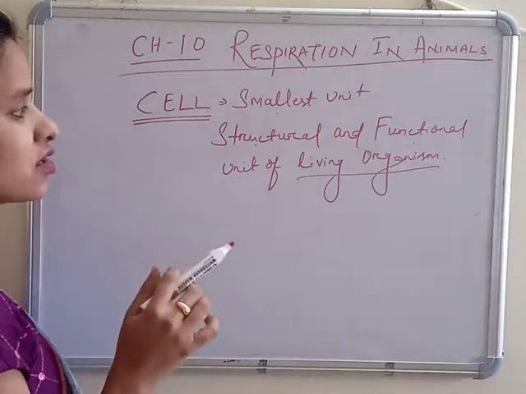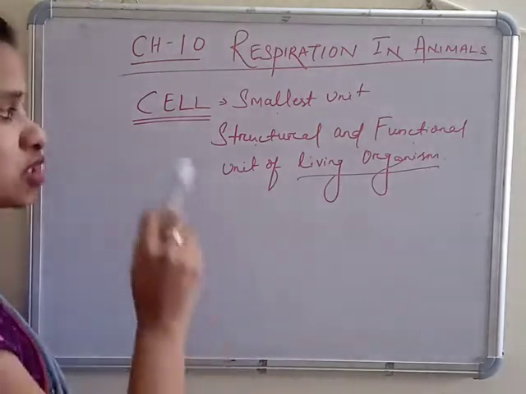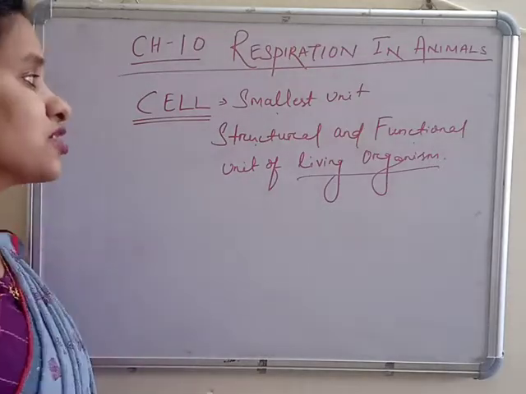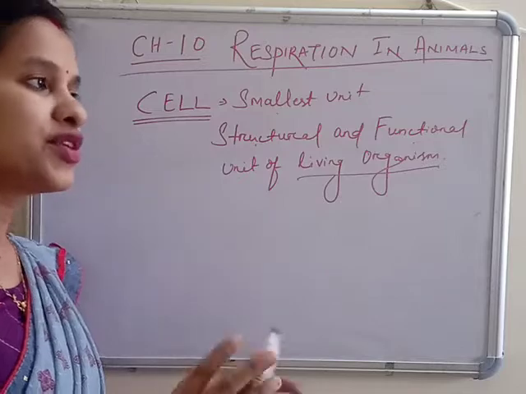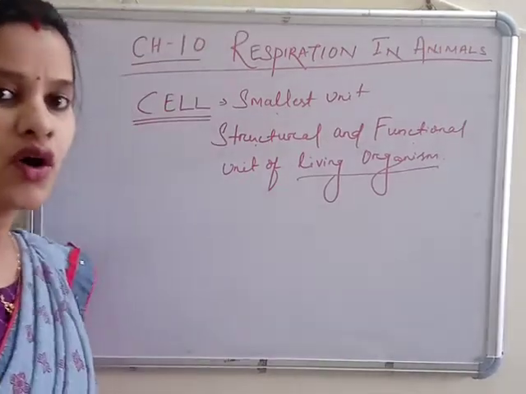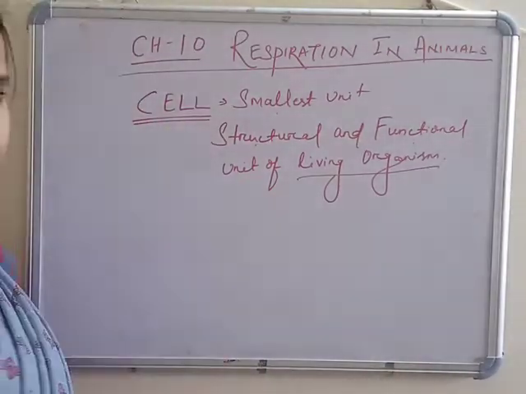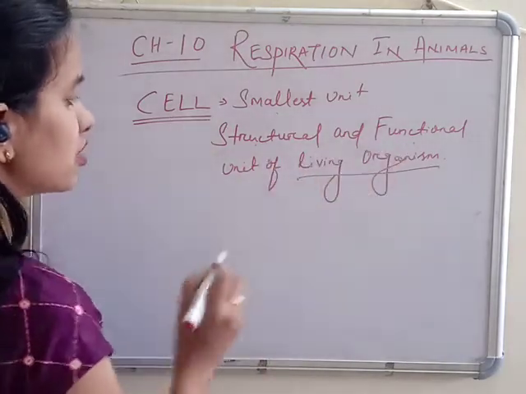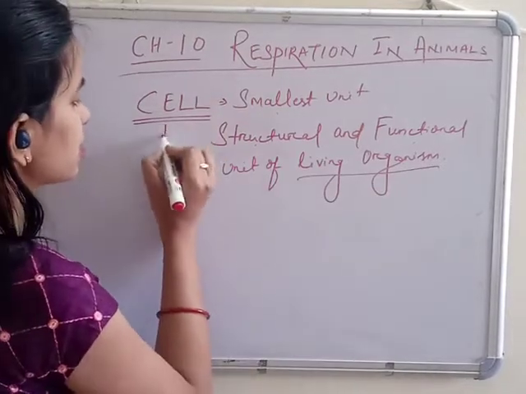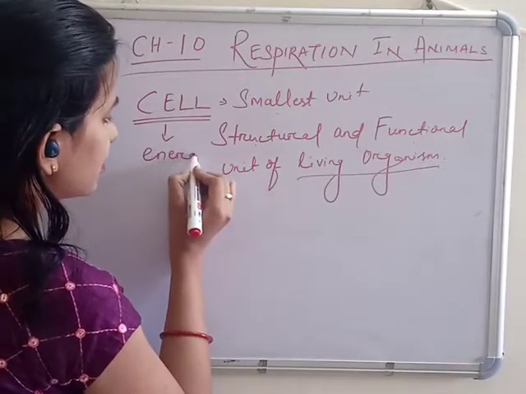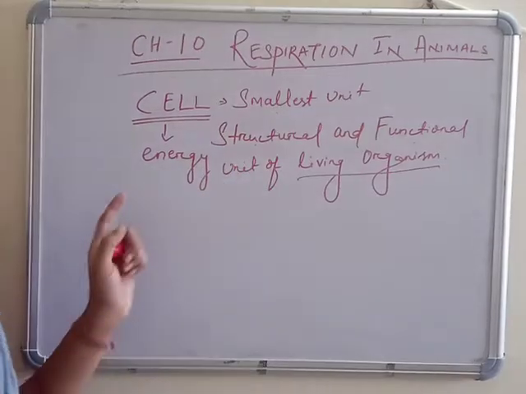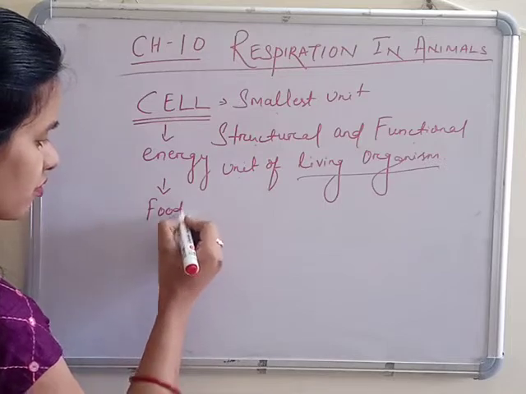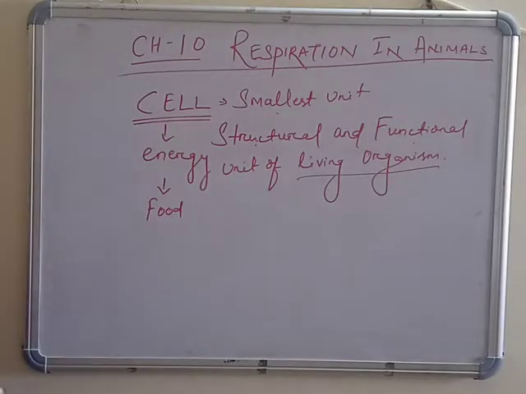What the cell does is give the structure and the function for the particular organism. The structure of the organ, the structure of the organism, and the function of the organs all depend upon the cell. As the cell is the structural and functional unit of life, it needs energy. From where do we get the energy? We get energy from food. How do we get energy from food?